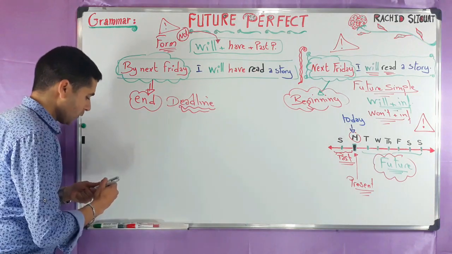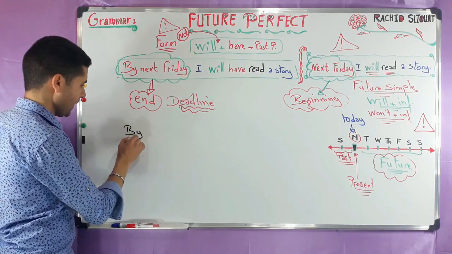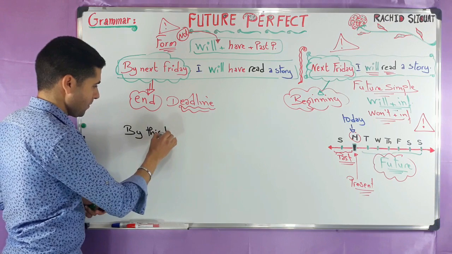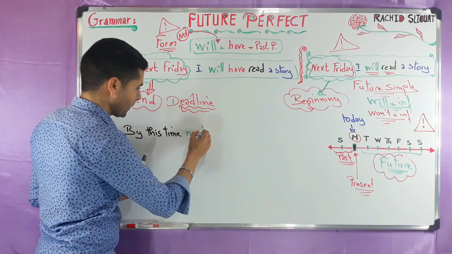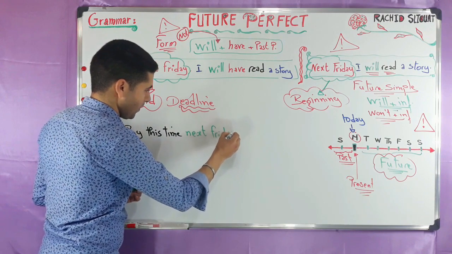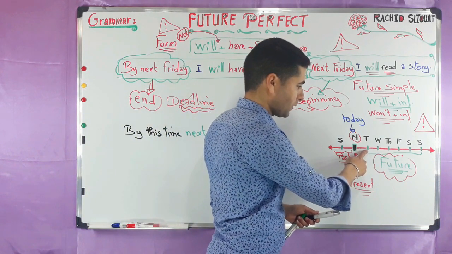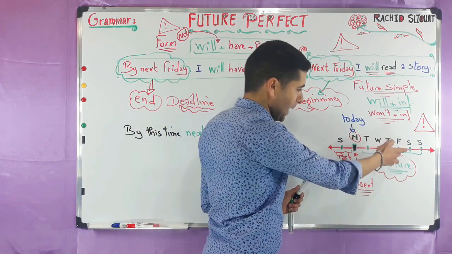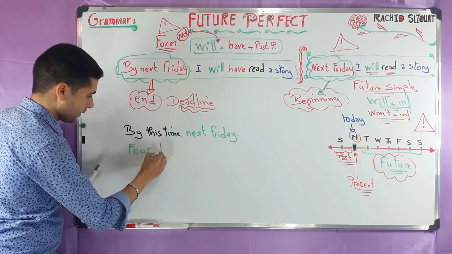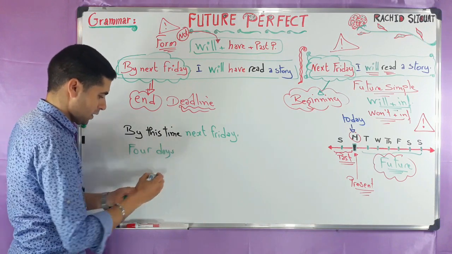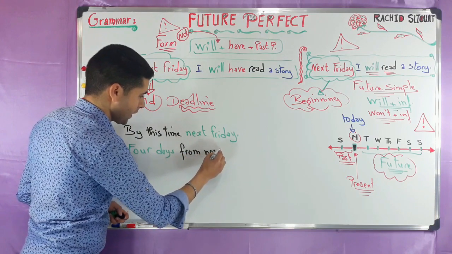Now we can also use it with other expressions. For example, we can say, by this time next Friday. We can also use it with other expressions, like for example, number of days: 4 days from now.